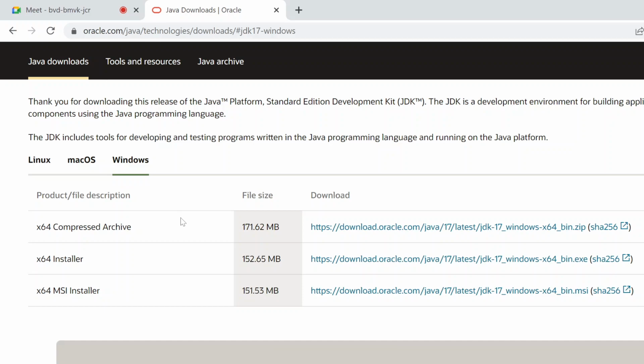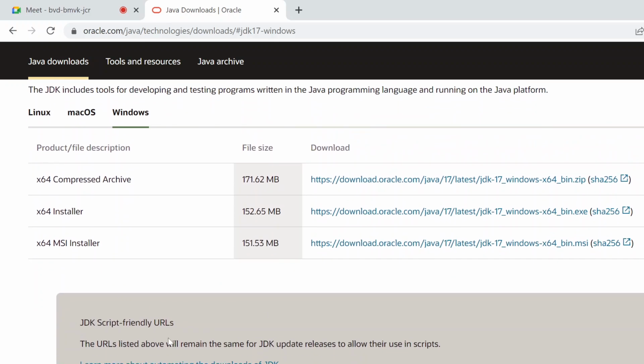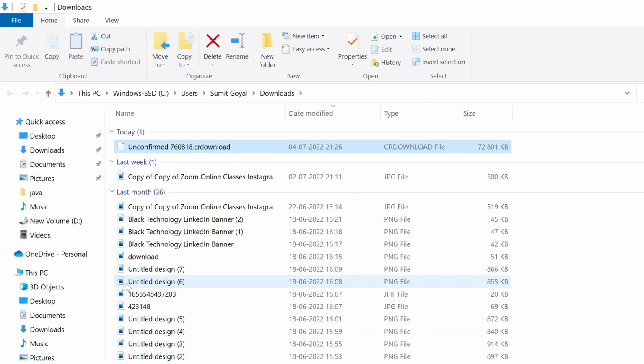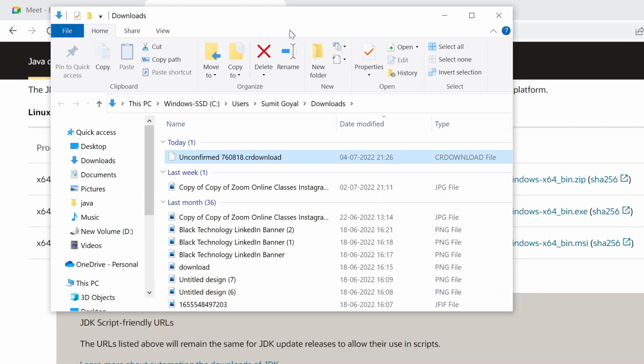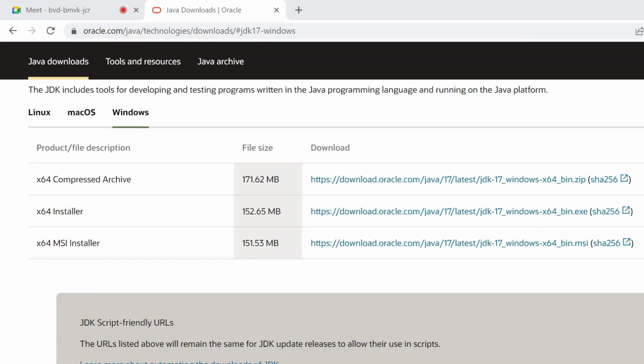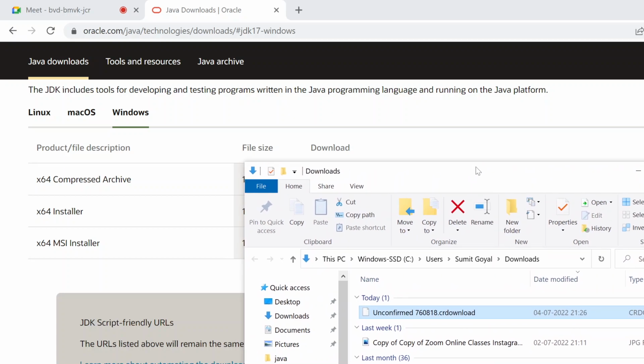So guys, till now, is anyone able to download this zip file onto their laptops? Yes, sir, I'm doing. Okay. So it is almost downloaded.